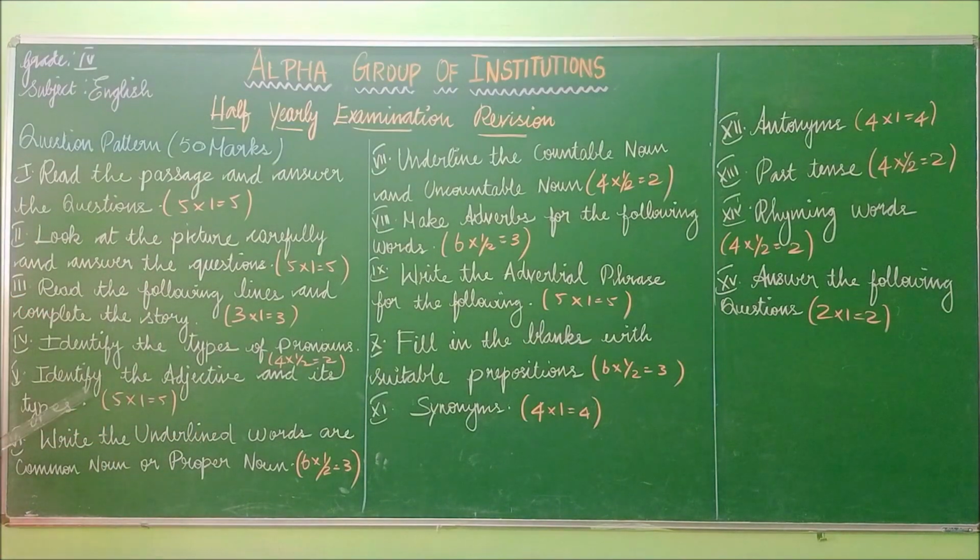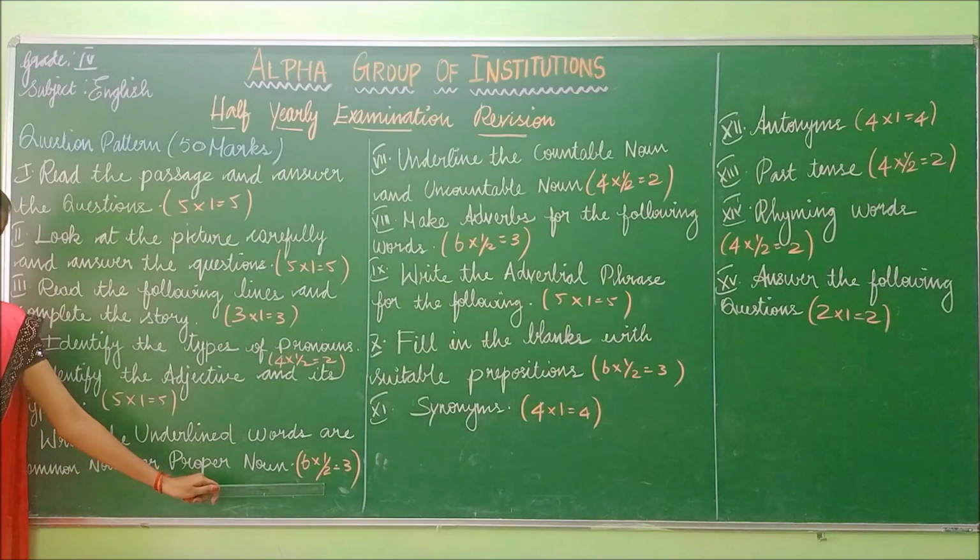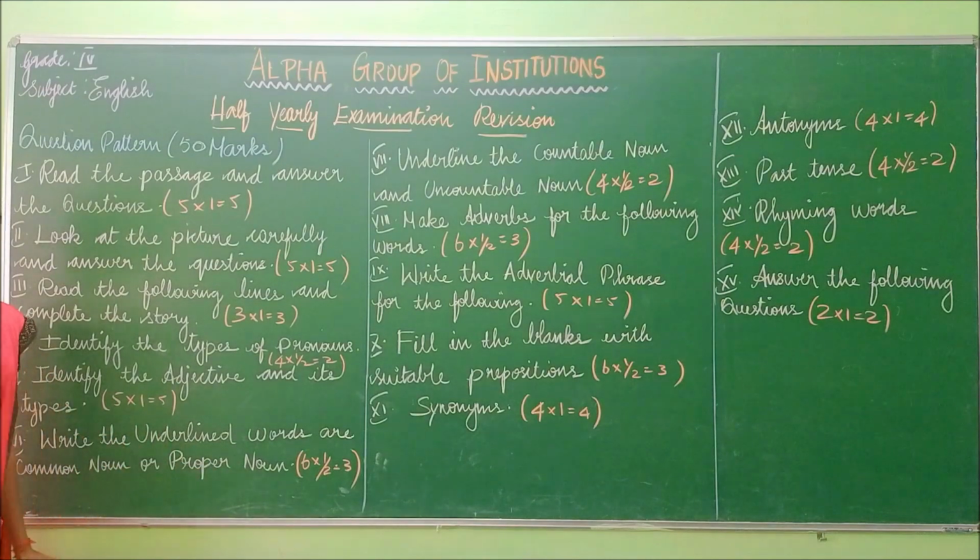Fifth one, identify the adjectives and its types. So there will be 5 and each carries 1 mark and totally 5 marks. The sixth one, write whether the underlined words are common noun or proper noun. So there will be 6 and each carries half mark and totally 3 marks.